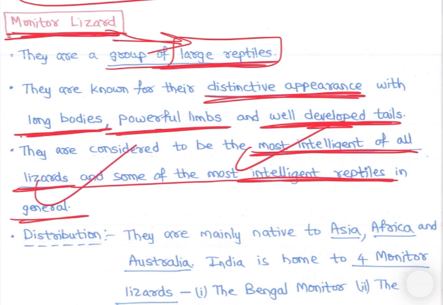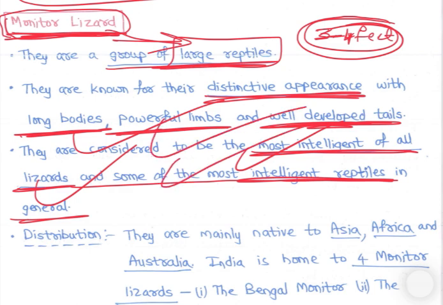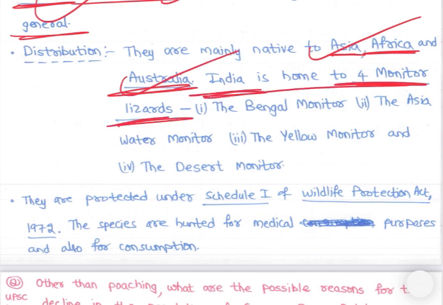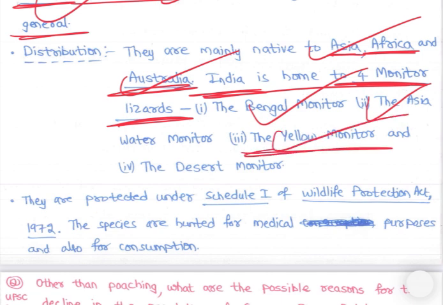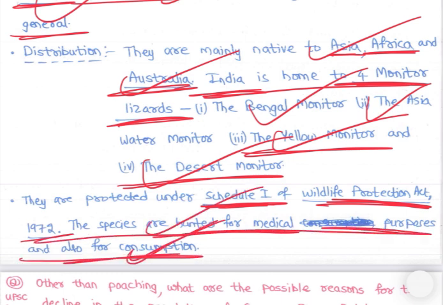They are 3 to 4 feet long. They are mainly native to Asia, Africa and Australia. India is home to 4 monitor lizards: the Bengal monitor, the Asian water monitor, the yellow monitor and the desert monitor. They are protected under Schedule 1 of the Wildlife Protection Act. The species are hunted for medical purposes and also for consumption, so they are eaten too.